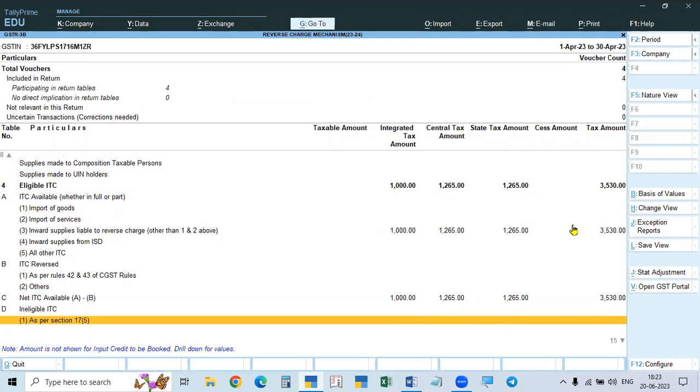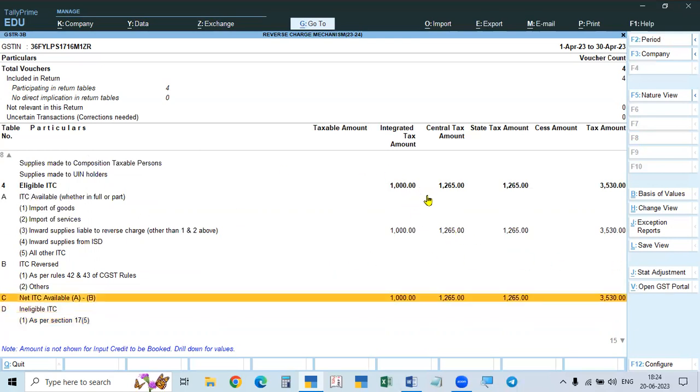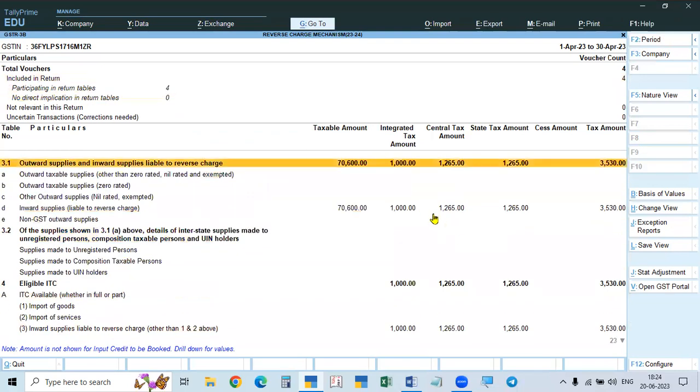It is shown as liable to reverse charge. This is the total, and these are the individual amounts. And if you have any other ITC, that is from forward charge mechanism, it is called all other ITC, and that will be shown here. But we only have this much. So this is ITC, liability as well as ITC.